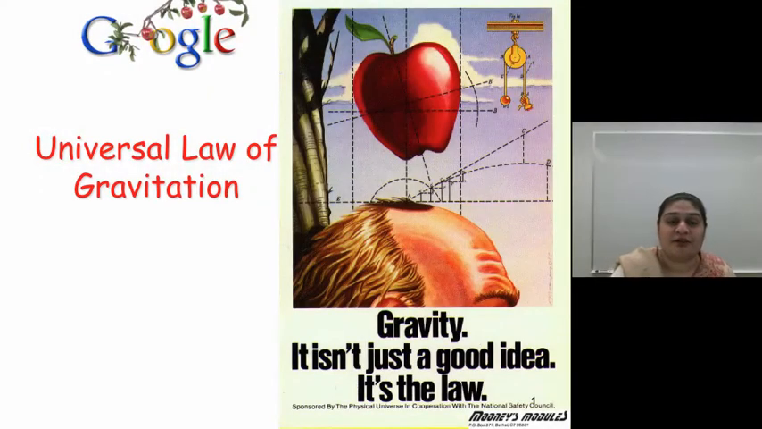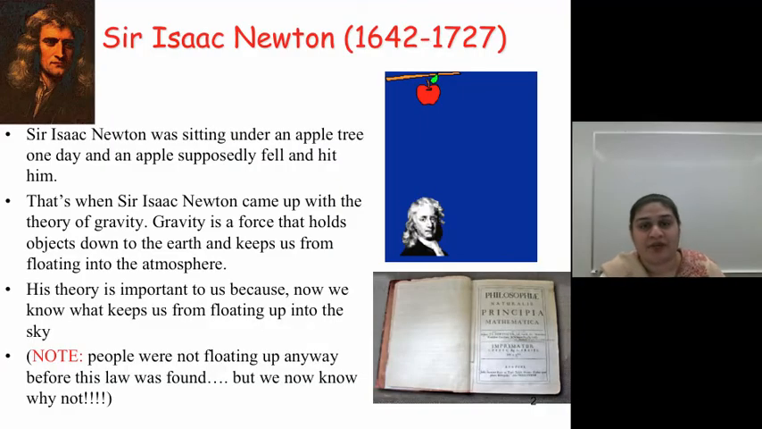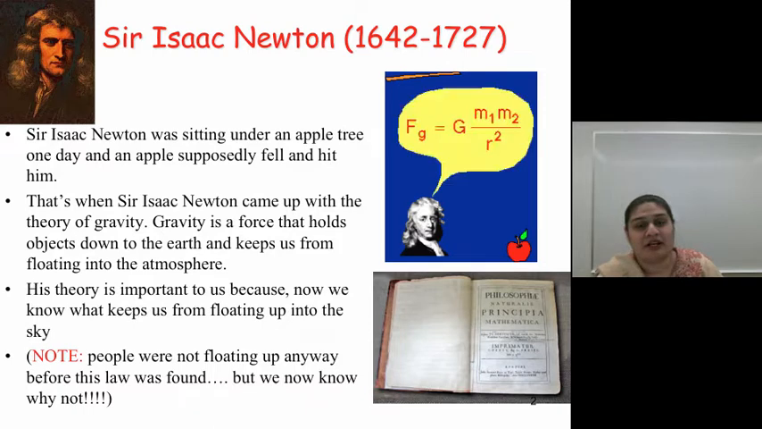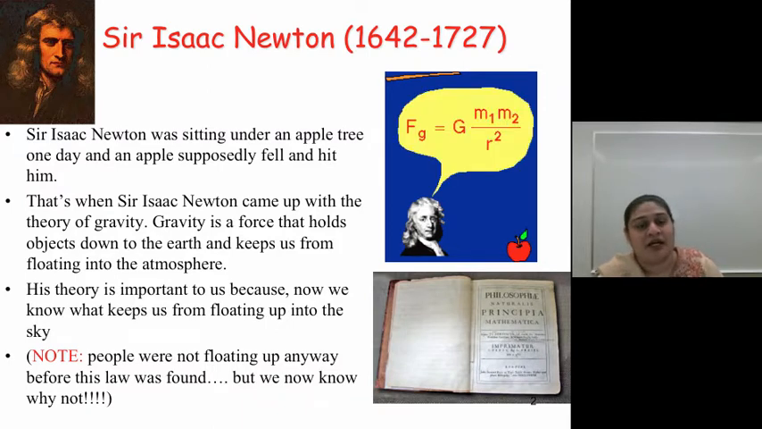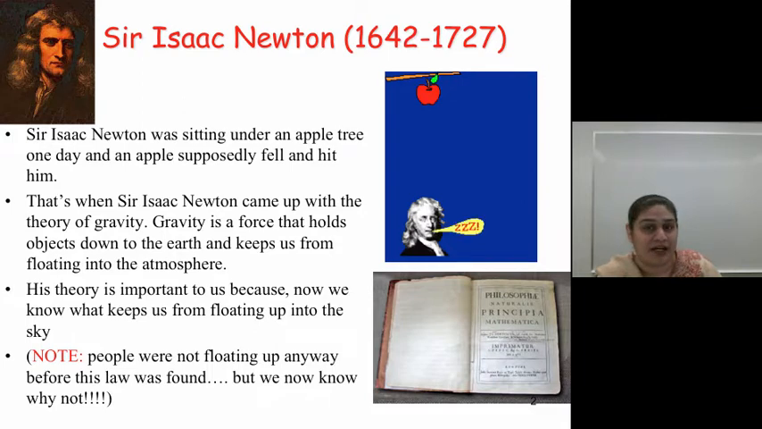So let's talk about the universal law of gravitation. Sir Isaac Newton in the 16th century sometime was sitting under an apple tree, and one day an apple supposedly fell and hit him. That's when Sir Isaac Newton came up with the theory of gravity. Gravity is a force that holds all objects down to the earth and keeps us from floating away into the atmosphere. His theory is important because we now know what keeps us from floating into the sky.